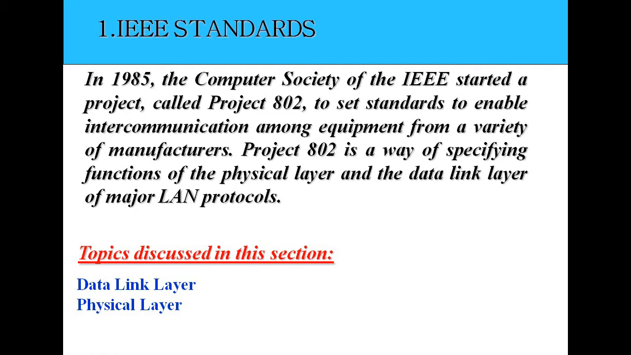802 standard: IEEE was a computer society which was established in 1985 and they started a project called 802. Why was this project started? It was started to set standards to enable the interconnection among the equipments. There are manufacturers who manufacture the equipments, and those equipments should have certain standards. So this standard sets the standards for the manufacturers, what kind of products they have to manufacture. This 802 project provides the characteristics for those equipments, and they have to be satisfied to sell them in the market.